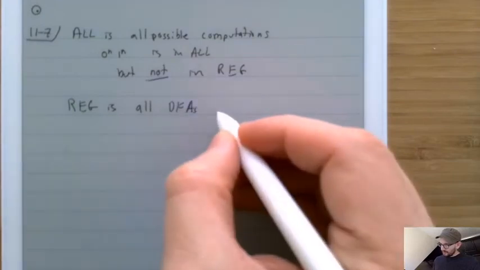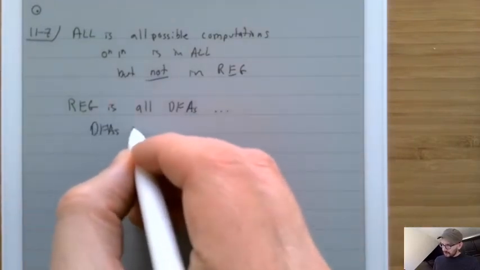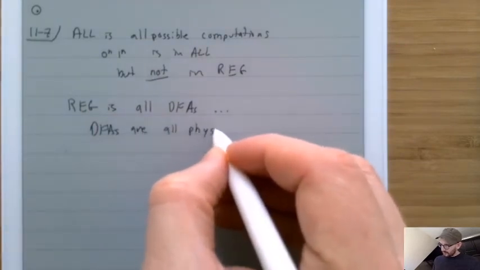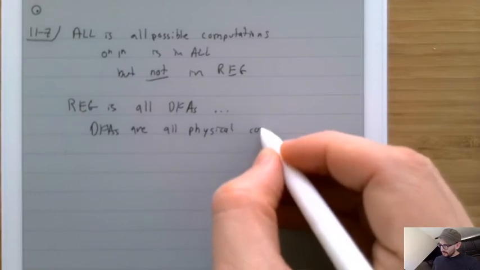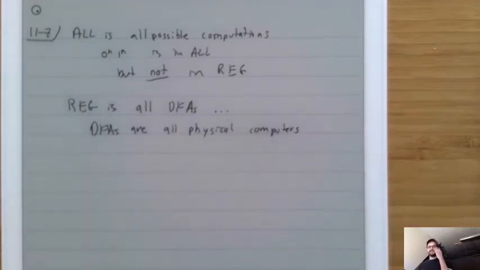And guess what? DFAs are all physical computers. Let me put that another way. All physical computers are modeled by DFAs. Whatever you're watching this on, it is really a giant state machine. Inside, there are registers, there's the memory, there's whatever's going on with all the flags and stuff like that. And it's a little automaton.